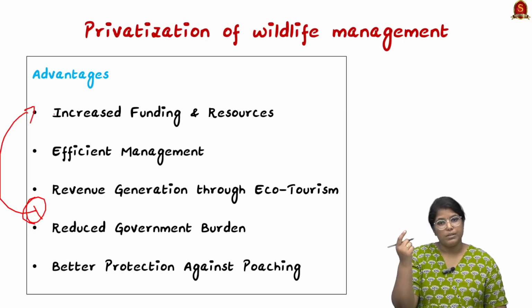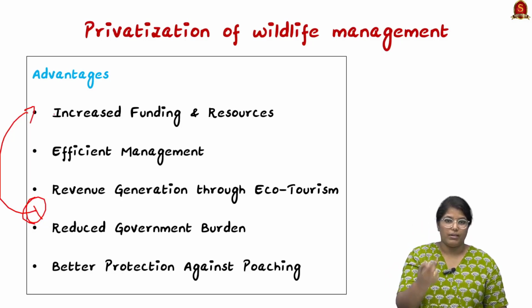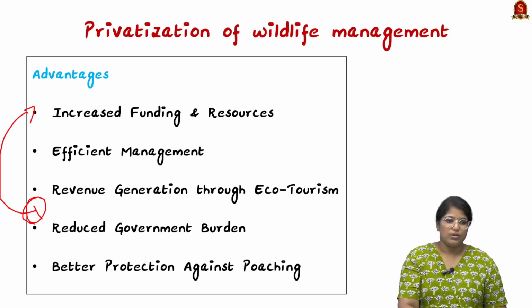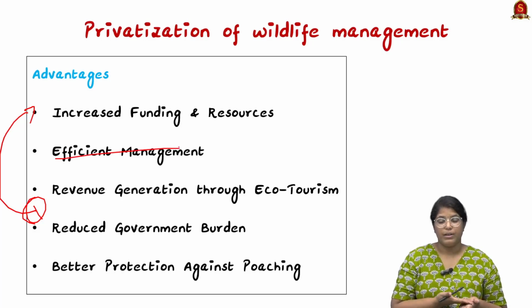So when the government's burden is decreasing when it comes to wildlife conservation, it can focus on other things like social justice, bringing in a lot of schemes and bringing in social justice. So this is the first important thing. Secondly, effective management. The private management will be very effective, and it is properly balanced with checks and balances, and that is why privatization is important.